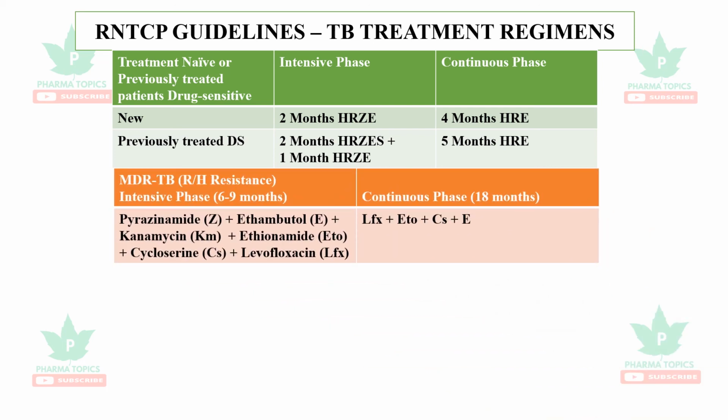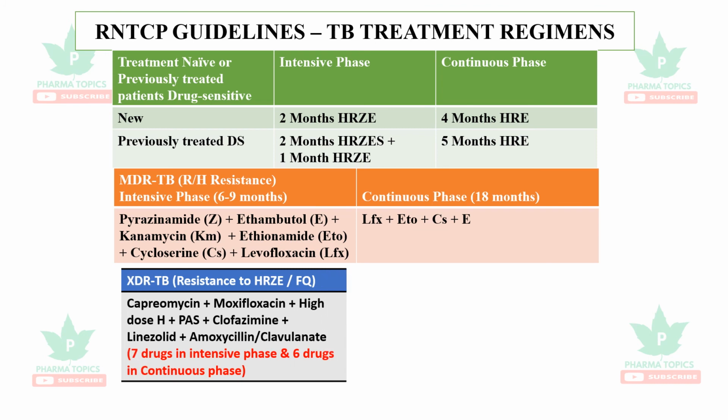In case of MDR-TB, what is MDR-TB? If it is resistant to rifampicin or isoniazid, then it is called MDR-TB. So there will be an intensive phase for 6 to 9 months with pyrazinamide, ethambutol, kanamycin, ethionamide, cycloserine and levofloxacin, followed by a continuation phase of 18 months with levofloxacin, ethionamide, cycloserine and ethambutol.